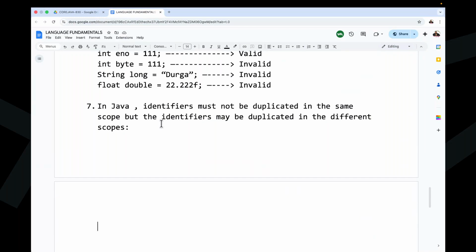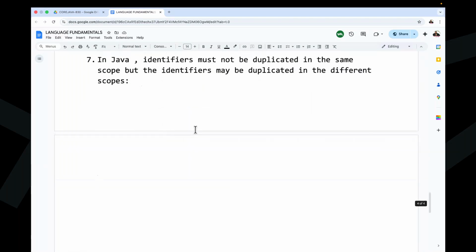Okay, now let me check this content here. Observe carefully, everybody. In Java, there are two types of scopes. All of you observe carefully.